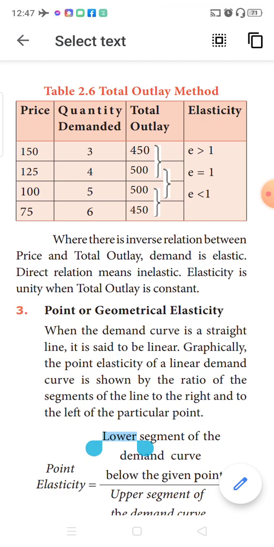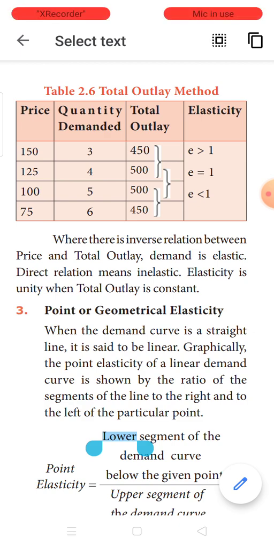So when the price falls, there is no change in the total outlay. In such a situation, the elasticity is said to be equal to 1. There is no change in the outlay.